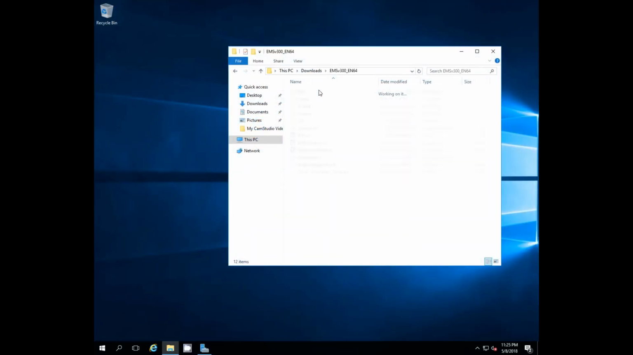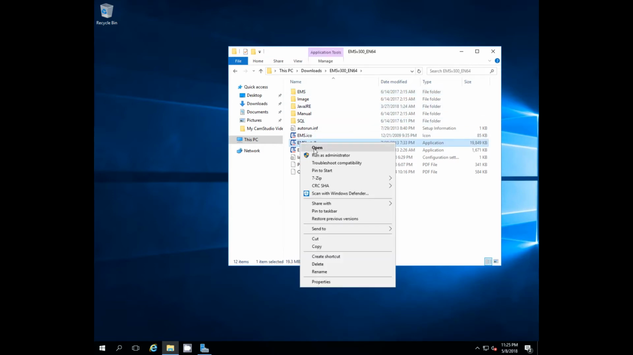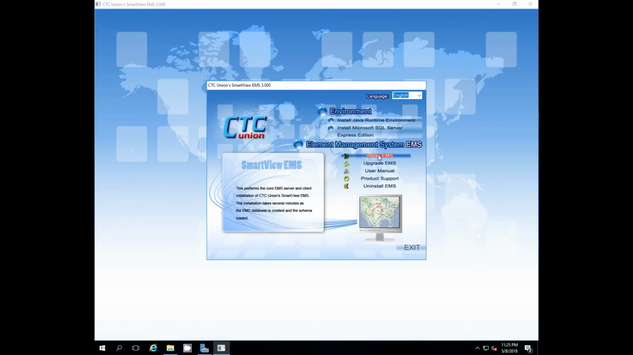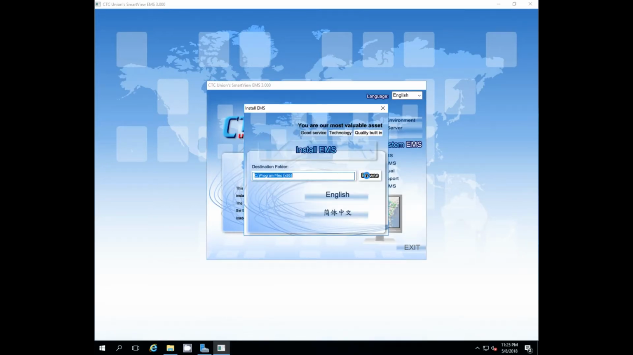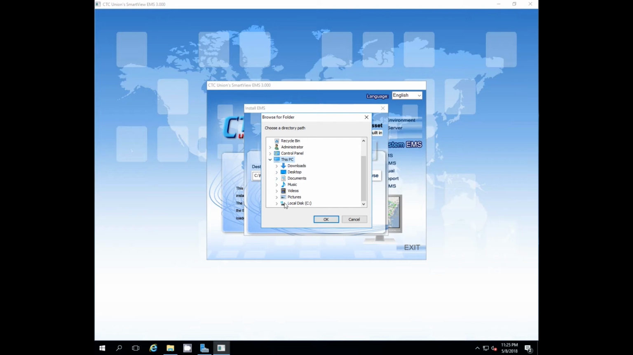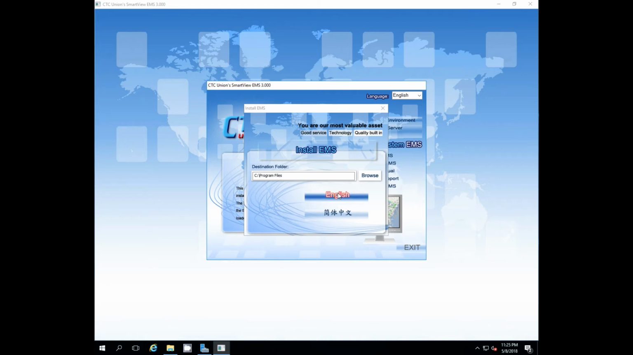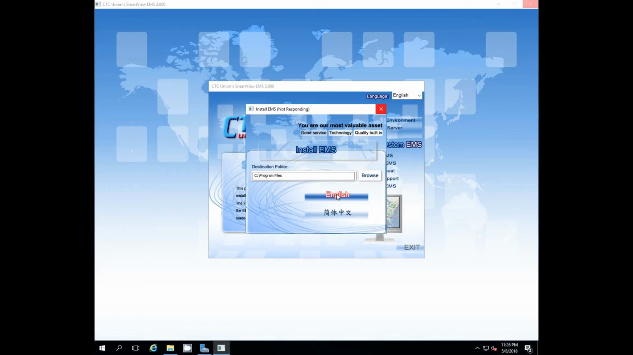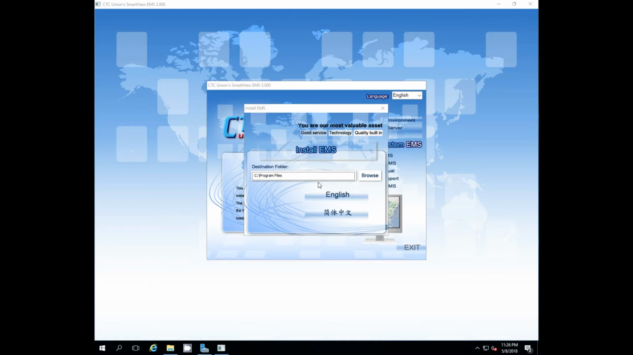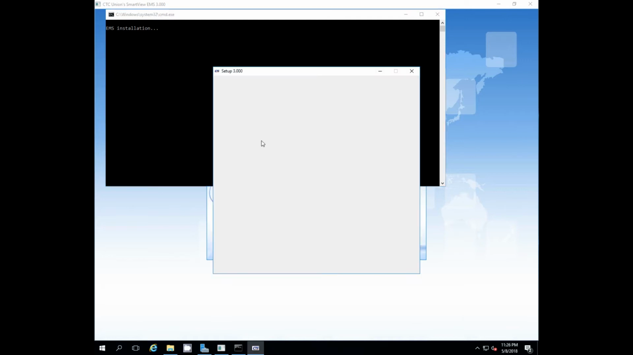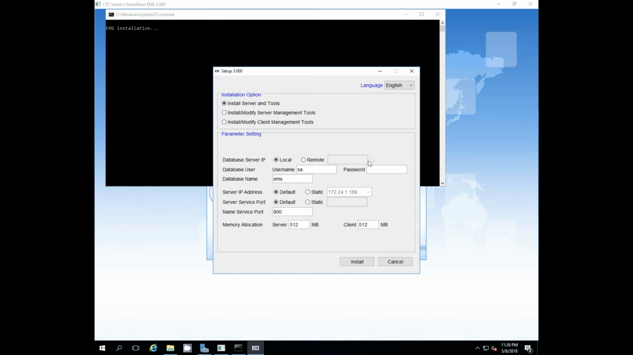Okay, we're going back after rebooting and again running the administrator install and choosing the install EMS. Now since this is a 64-bit program, we're going to browse and scan to the program files folder and then click English. This will install the EMS into the 64-bit program files folder. As you can see here, it needs to create a directory, and the setup tool will start.